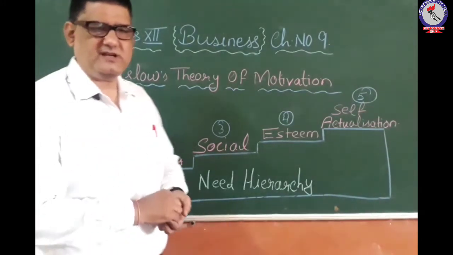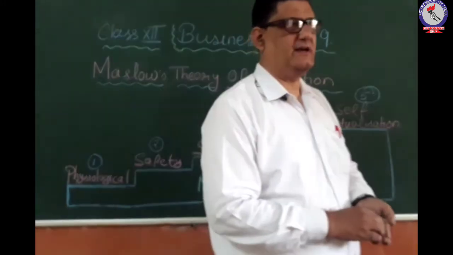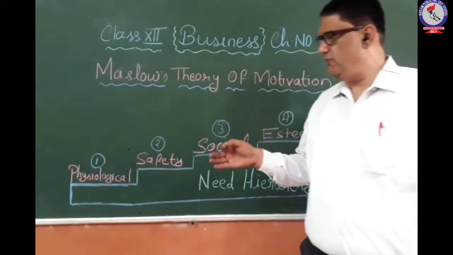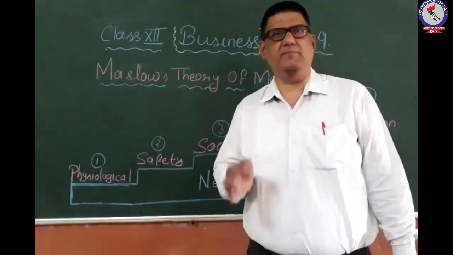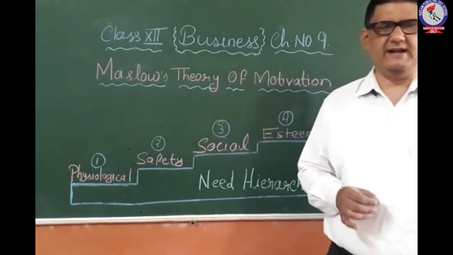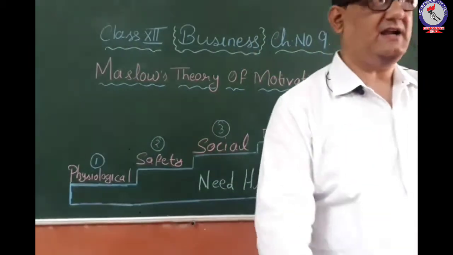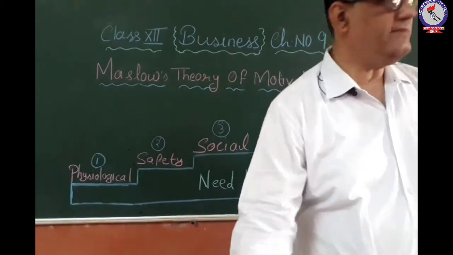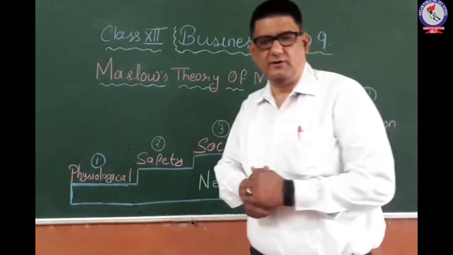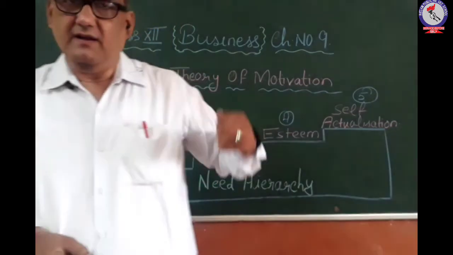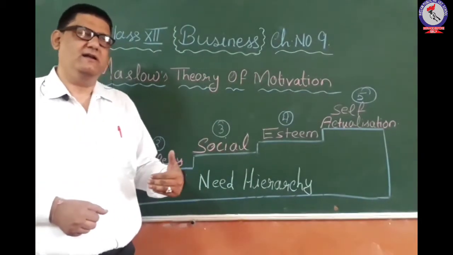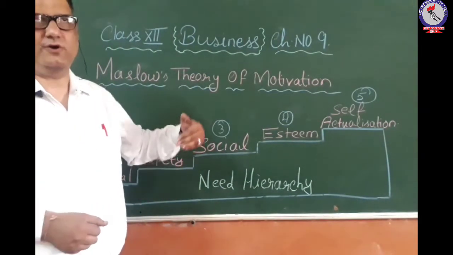The physiological need is related with the basic concept that first we have to fulfill the basic need, which is related with food, shelter and clothing. When we are talking about food, shelter and clothing, that means any individual cannot survive without these things.